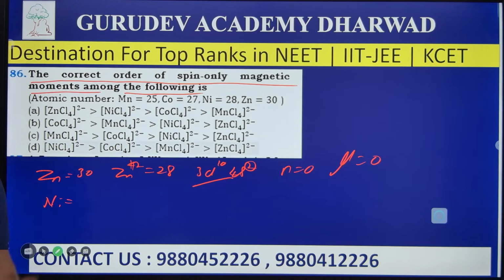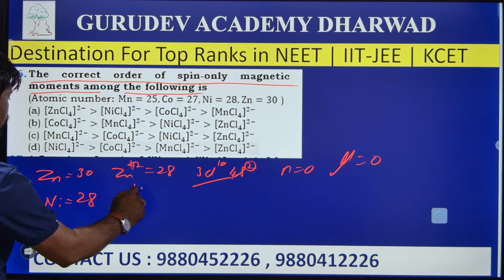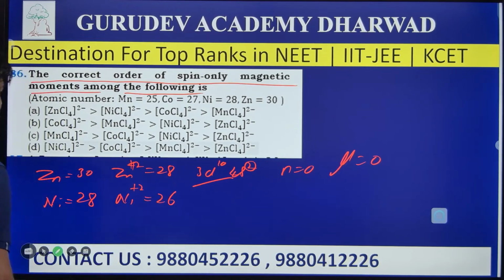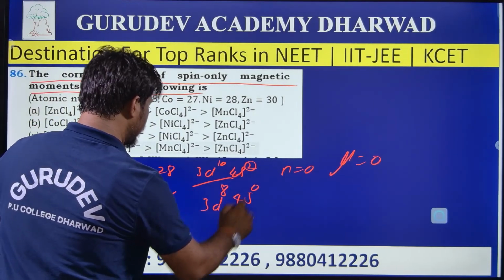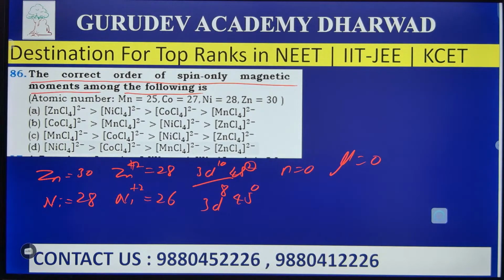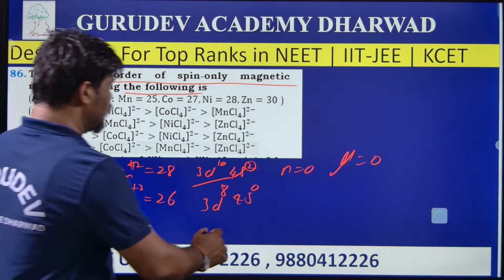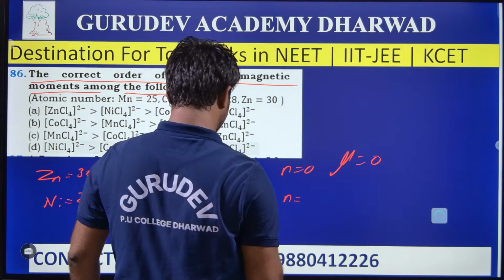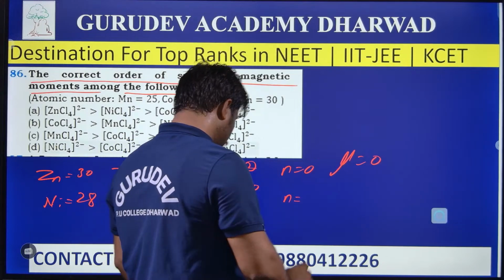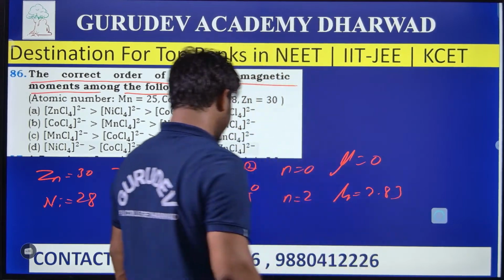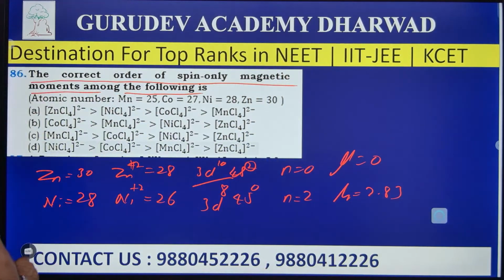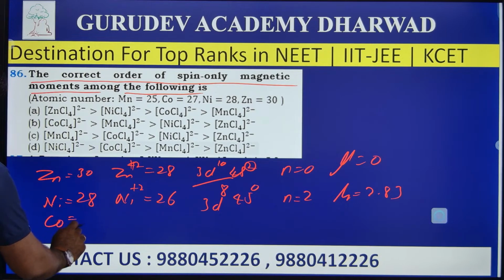Nickel atomic number is how much here? 28. Now if I take Ni plus 2, it becomes 26 electrons here. If I write the electronic configuration, that is 3d8, 4s0. So 3d8 means how many unpaired electrons? It has 2 unpaired electrons. Then mu is equal to how much? 2.83. Like this, I am going to take cobalt. Cobalt has atomic number how much?